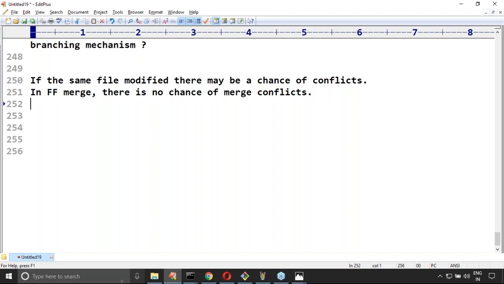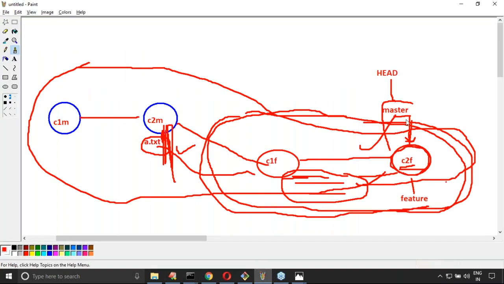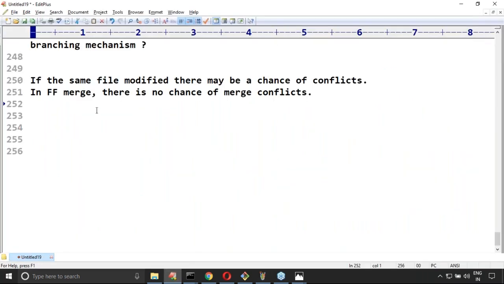The master branch pointer simply points to the last commit of the child branch. A new commit is not going to happen. That's why there is no chance of conflict at all. I hope it is clear.